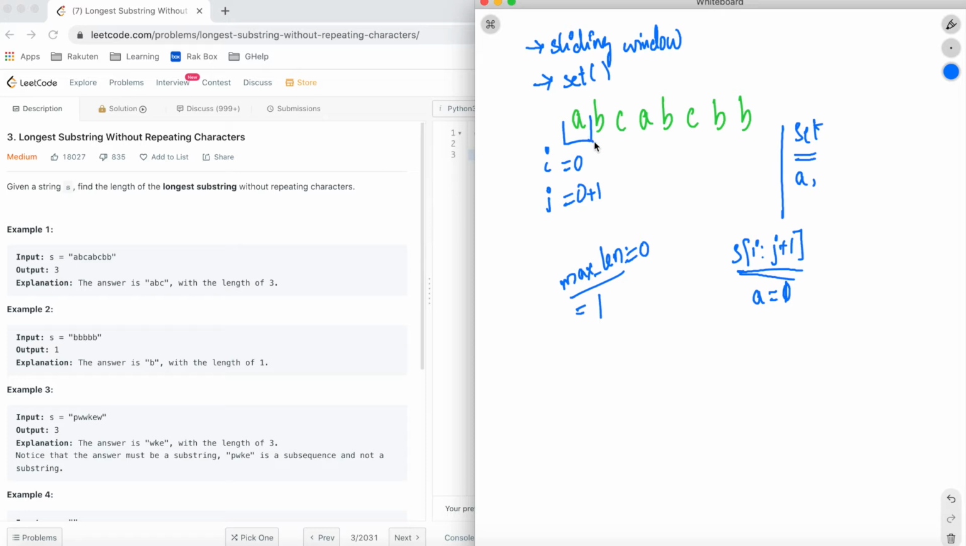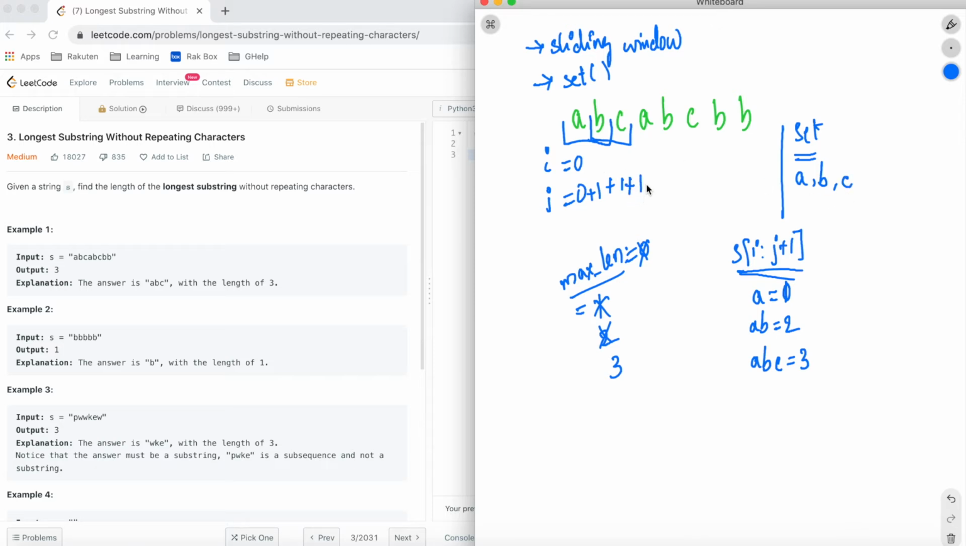So as we increase it, our sliding window will now become AB. AB has a length of 2, which is greater than max length 1, so we will update max length with 2. j is at element B, so we add character B to the set and increment j by one more. Our window now becomes ABC. The length of the substring ABC is 3, which is greater than the max length. We update our max length to be 3, as well as update our set with the element C.